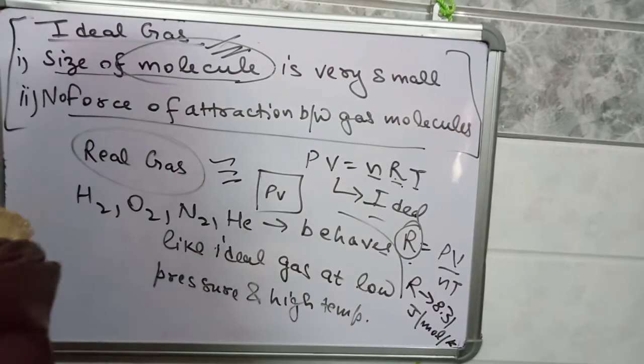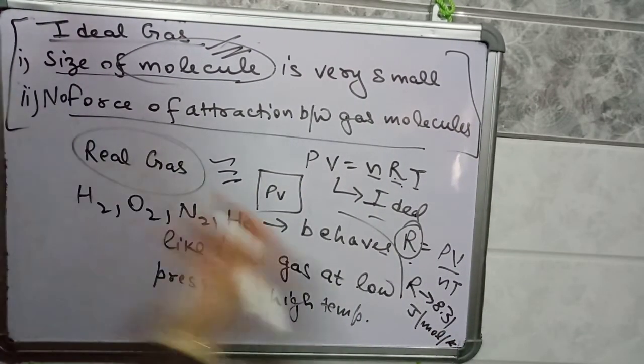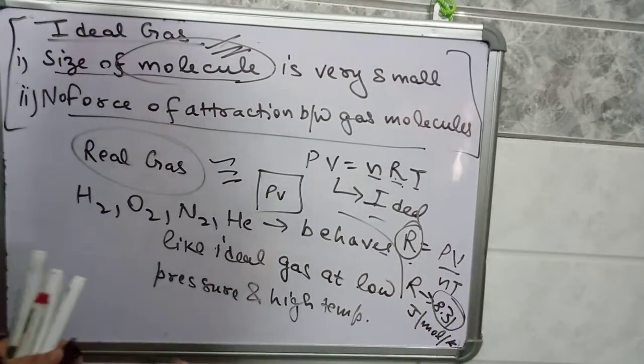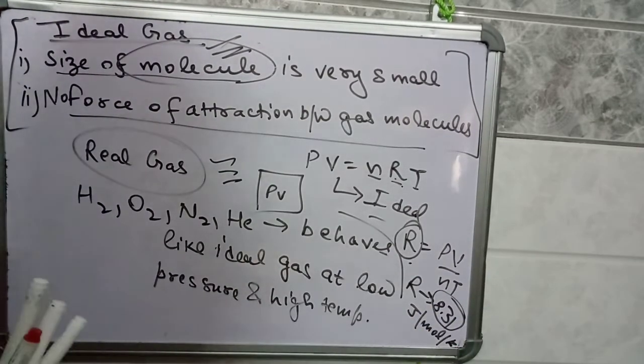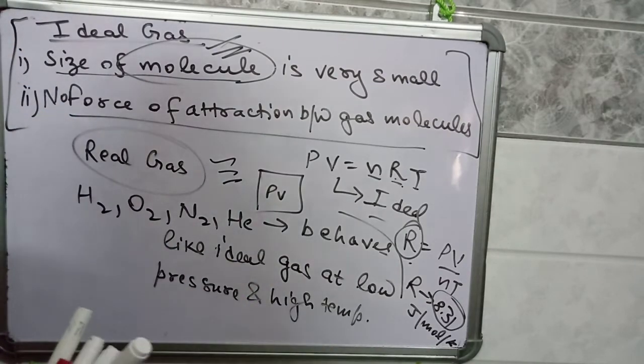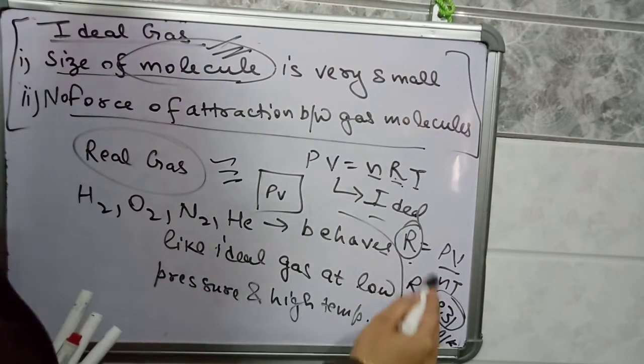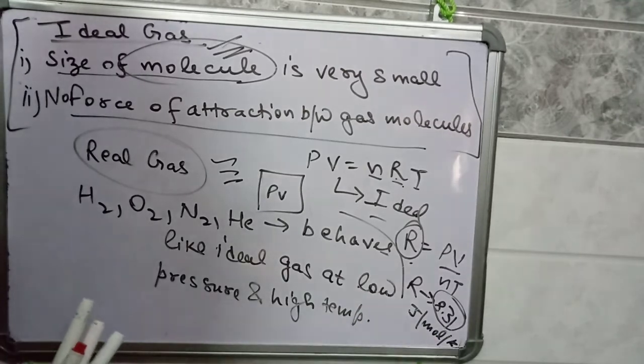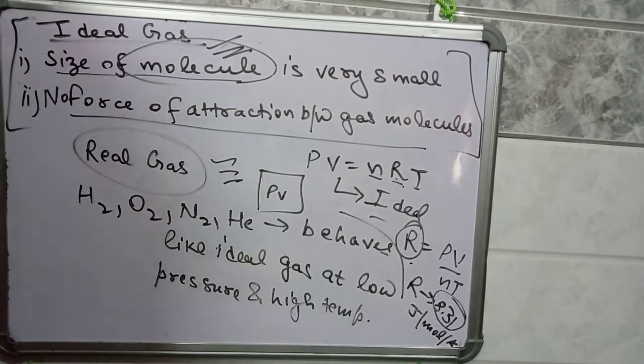So capital R is a constant value, that is it should be 8.31 for every ideal gas. It means if a gas is behaving like an ideal gas, its R value should be equal to 8.31 joule per mole per Kelvin, but it is not observed like that while performing the experiments.